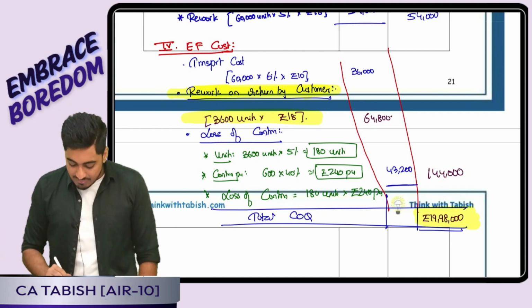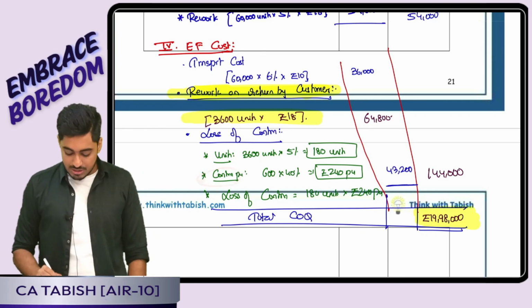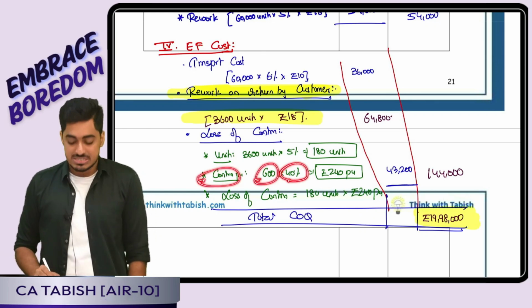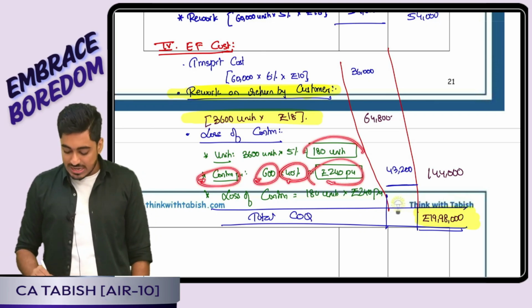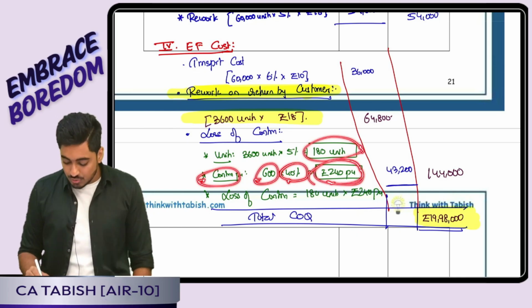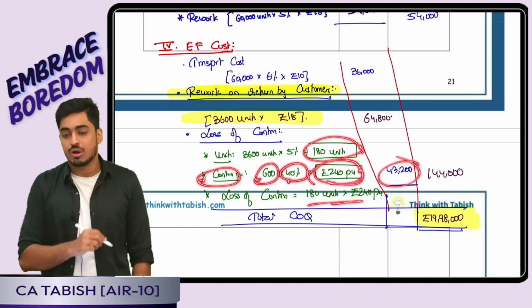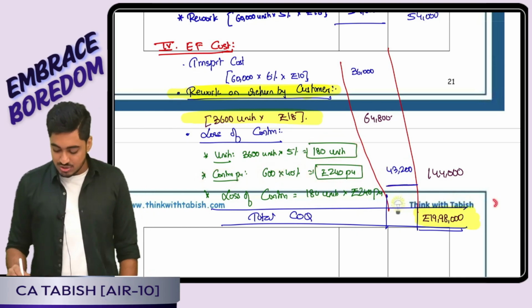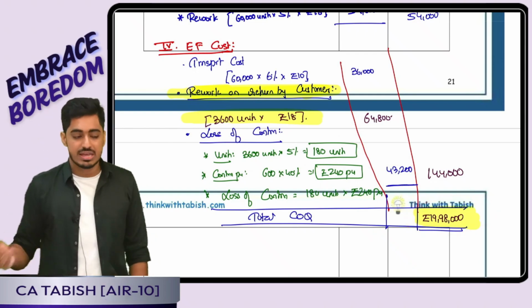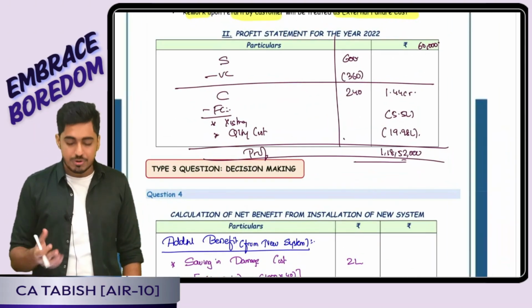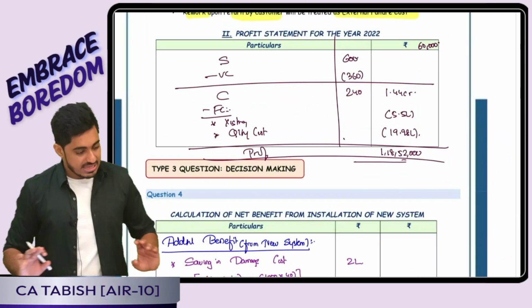Is this clear? I will calculate contribution per unit. Every pair of shoe was 600 into 40% PV ratio, 240. So I told 180 units I will not sell. On every unit 240 I lost. That gives me the total contribution loss. You add all of this, you will arrive at your total cost of quality. Accordingly, you will be preparing your profit statement also. Not a big deal. Is this clear, everyone?